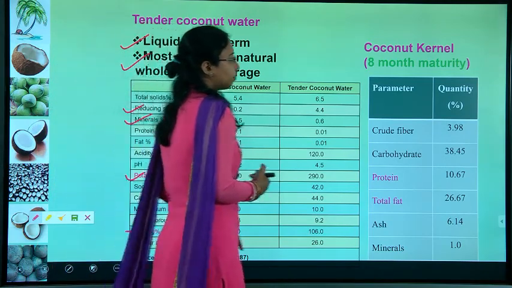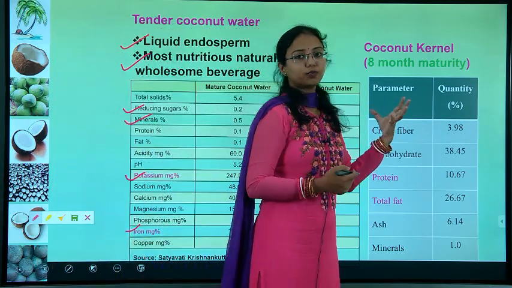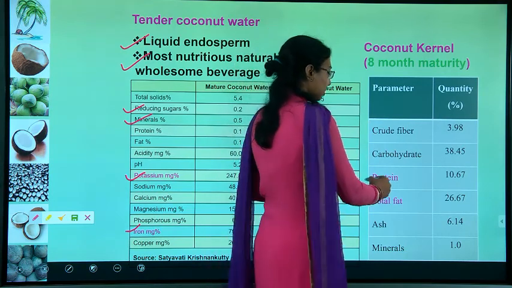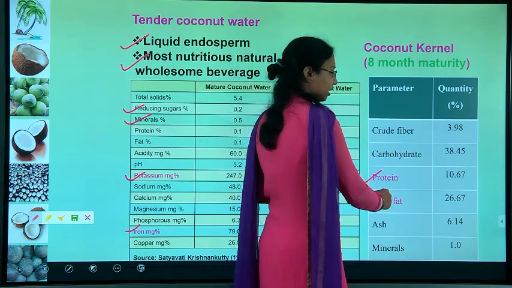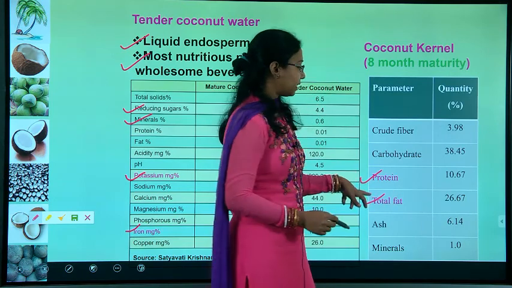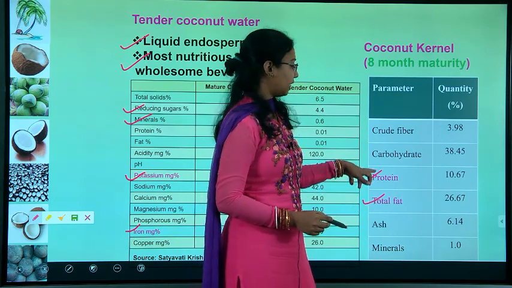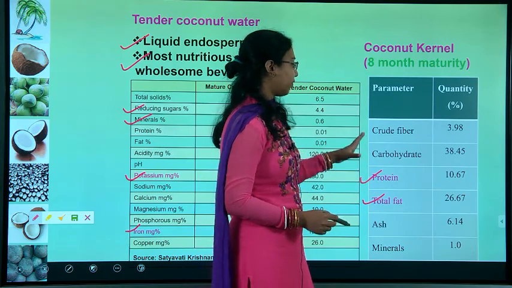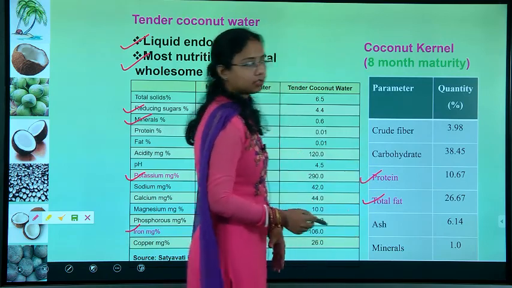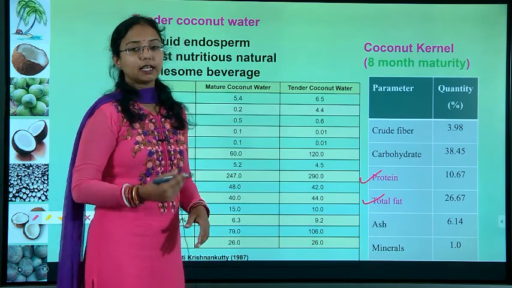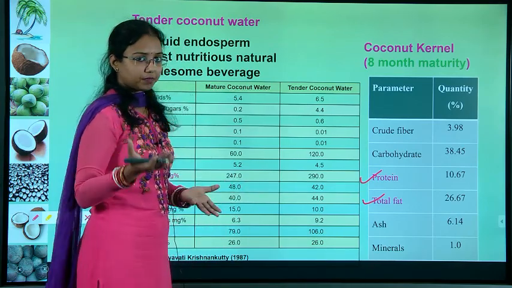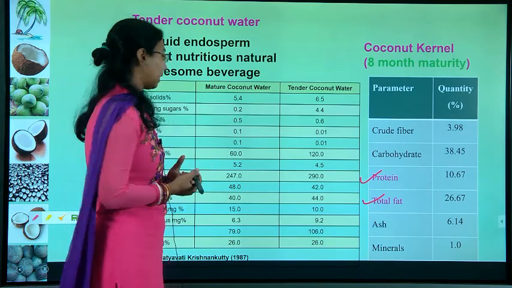Here I have mentioned the coconut kernel, which has 8 months of maturity. You can see here there is a high amount of protein and a high amount of fat. 26.67% of fat and 10% of protein is present, besides fiber, carbohydrate, ash and minerals. That is why, depending on your usage, you have to choose the coconut at the proper time.